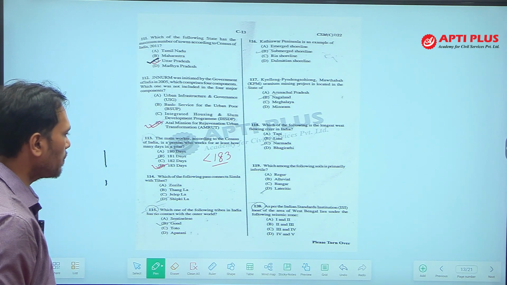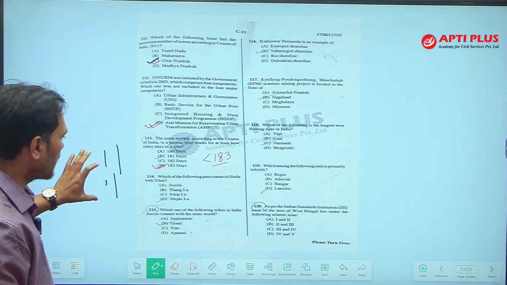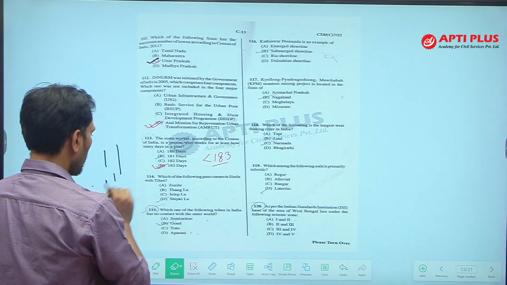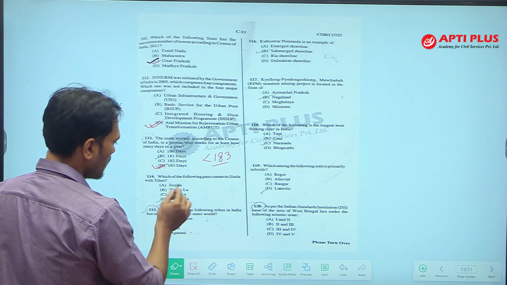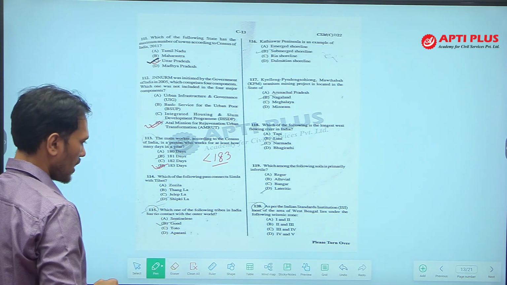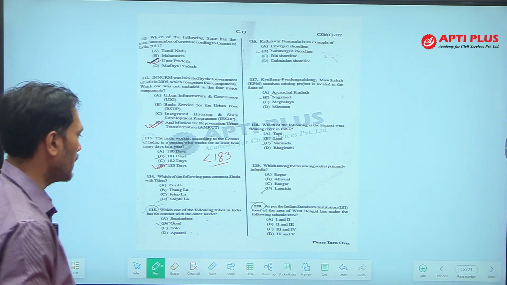114, which of the following pass connects Shimla and Tibet? See, if you go through these passes, Zojila Pass. Where is Zojila Pass? Zojila Pass is in Zanskar range. It connects Srinagar and Leh.